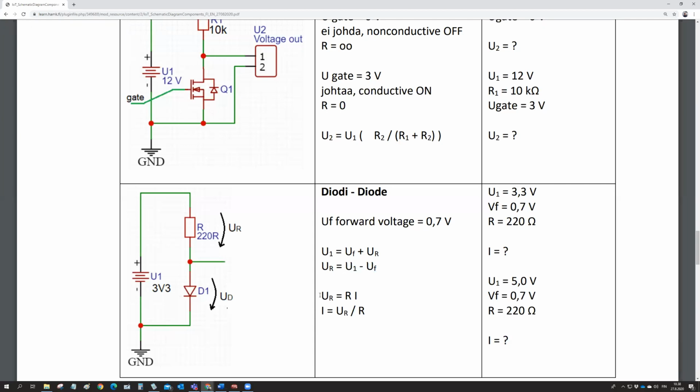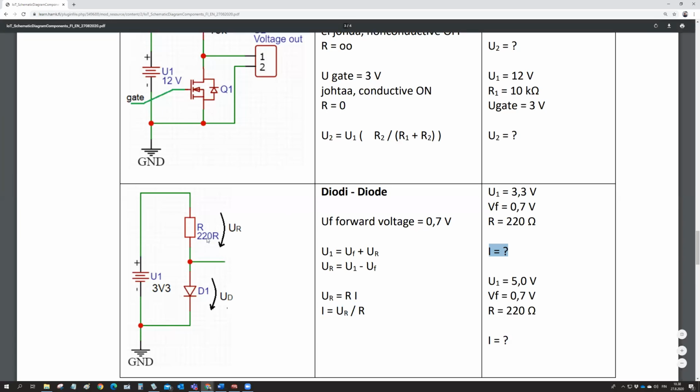And with that UR, it is the resistance times the current in this component. So the current is UR divided by the R. And now you need to calculate what is the current. So quite often, working with 3.3 volts, we are using a 220 ohm resistor in here.